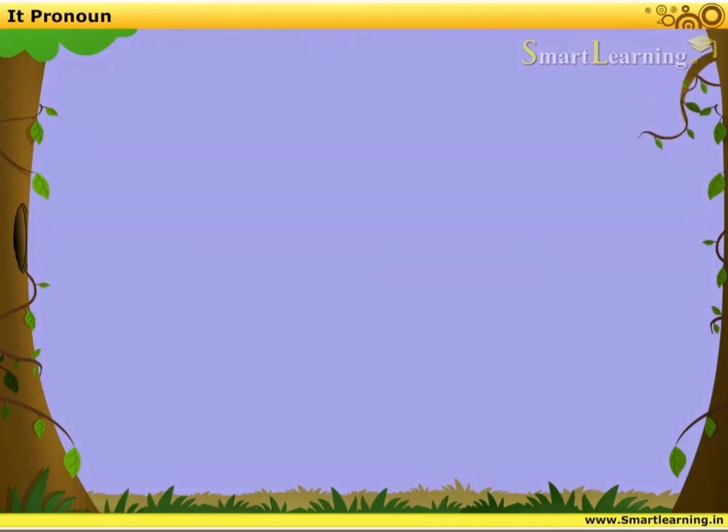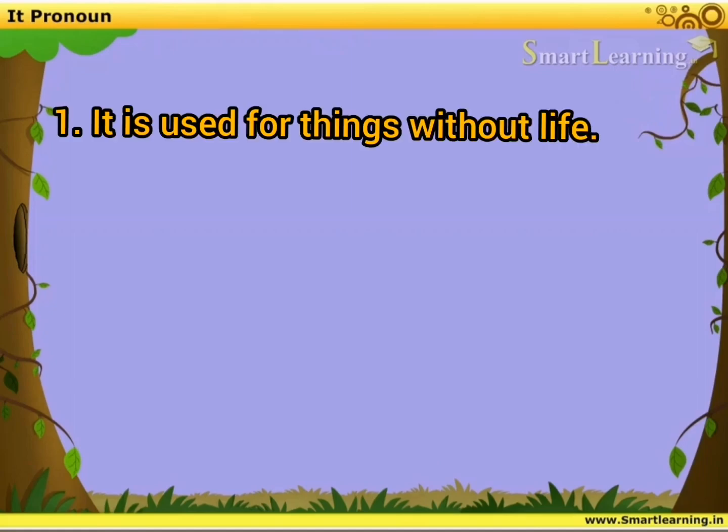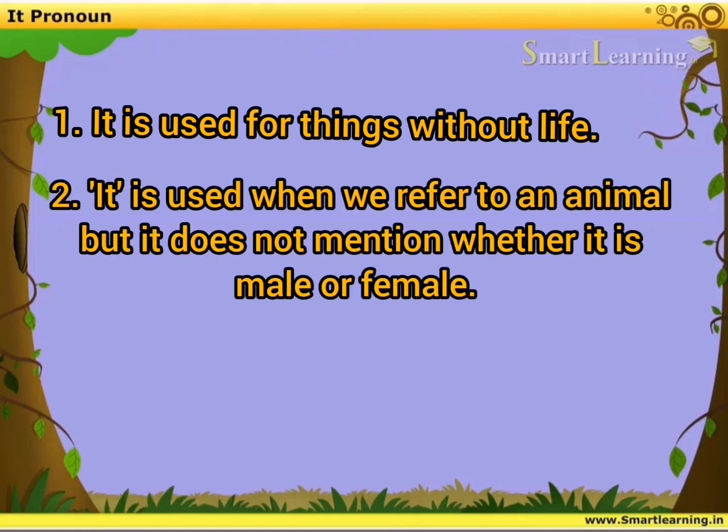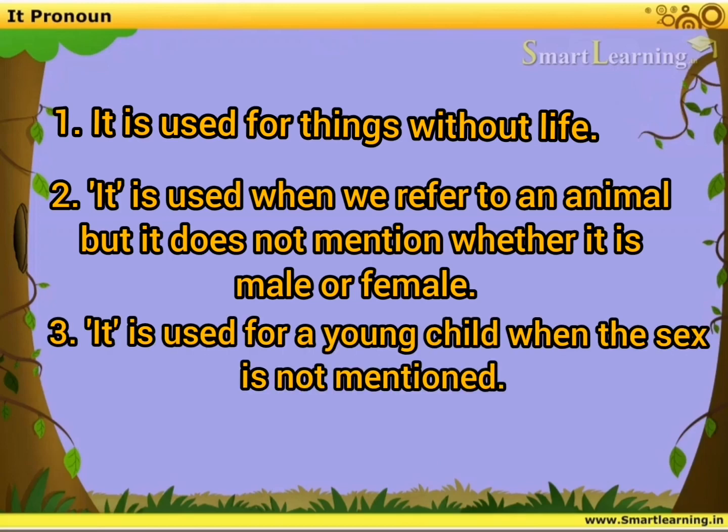Now all these points we will revise once more, and we will see more points related to the pronoun it. The first point is, it is used for things without life. Second, it is used when we refer to an animal but do not mention whether it is male or female. The third point is, it is used for a young child when the sex is not mentioned, meaning when we don't know whether it is a boy child or a girl child. Understood? Now this was all about the pronoun it.